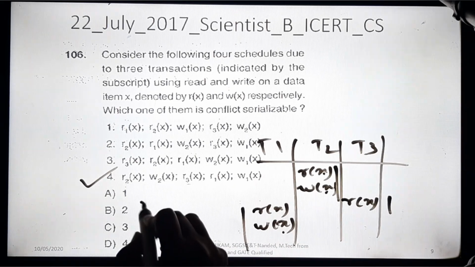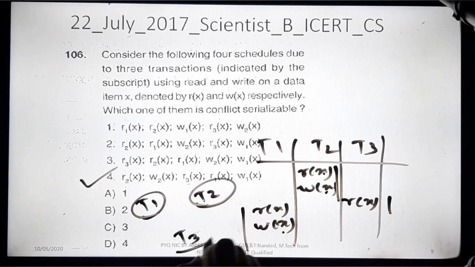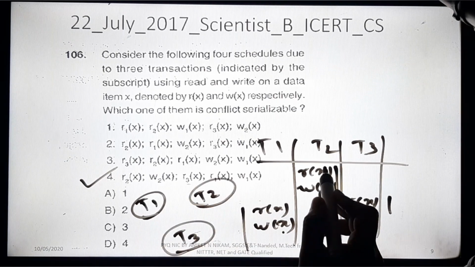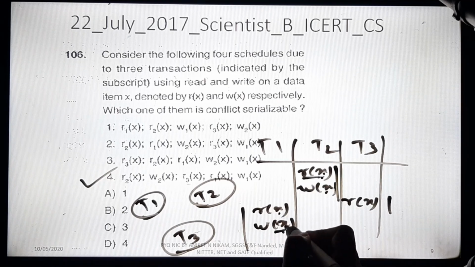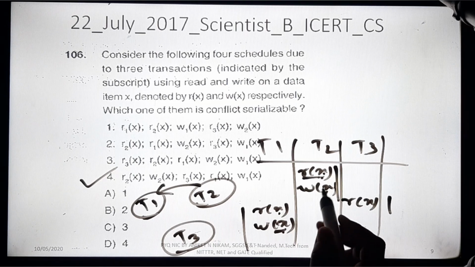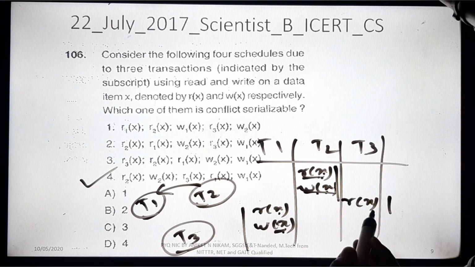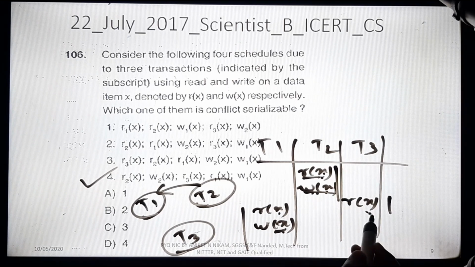Now we want to have a graph with our technique. We can have a graph here with T2, T1 and T3. We start with T2. Read-read no, but read-write we have. So T2 to T1 we have, and again T2 to T1 read-write. T2 to T3, write x and read x, we have.